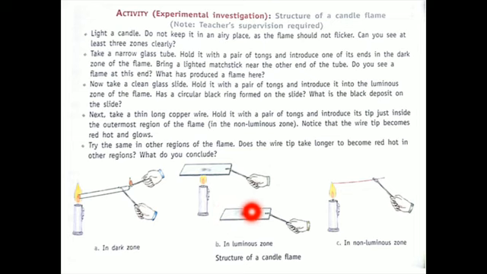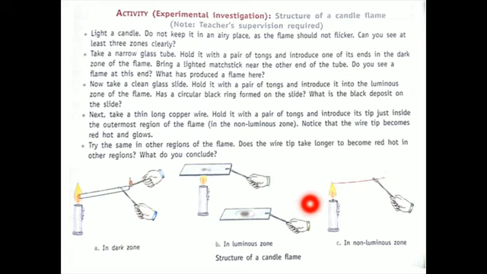So this shows us that this luminous zone, that is the second zone or the middle zone, consists of unburnt carbon atoms. Similarly, this is the copper wire which we hold with the help of tongs, and we have to touch it at the tip of the flame, where we get the non-luminous zone. So at this particular tip, when we put this wire, the whole wire will become hot, even red hot.